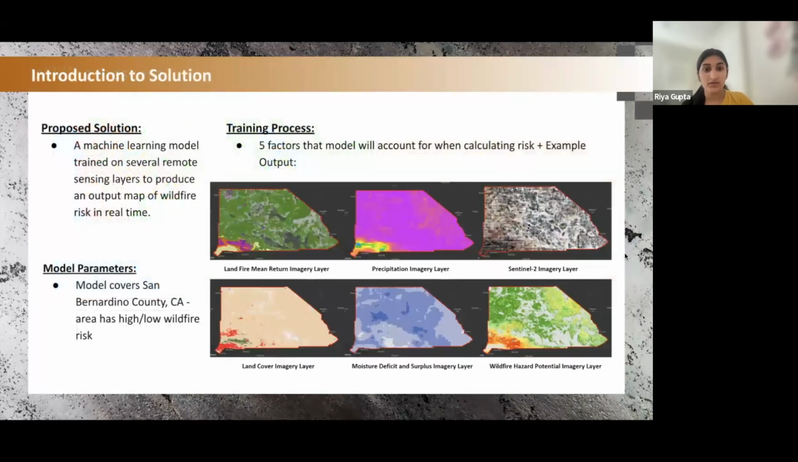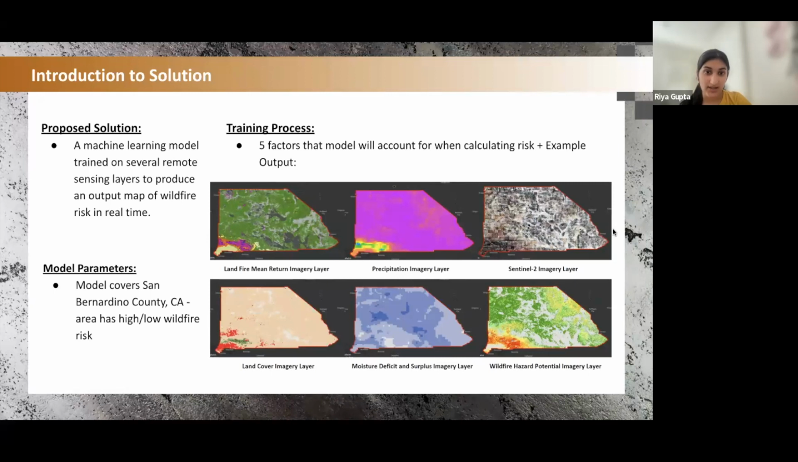So introducing our solution, we wanted to create a machine learning model that could provide real-time wildfire risk maps of the US. Our model currently covers San Bernardino County, California. We chose this area because it includes both a high risk of wildfires, as shown here, and low risk to help us really test our model in both scenarios.